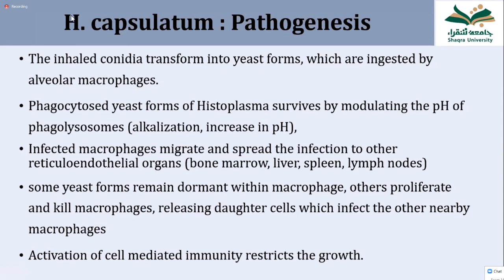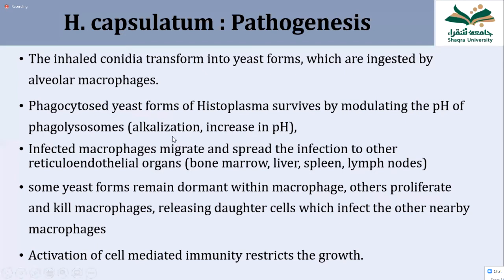This inhaled conidia first transforms into the yeast form. This yeast form is phagocytosed by the macrophage, but Histoplasma avoids the killing by the macrophage. How? Histoplasma survives inside the macrophage by increasing the pH of the lysosome or phagolysosome.